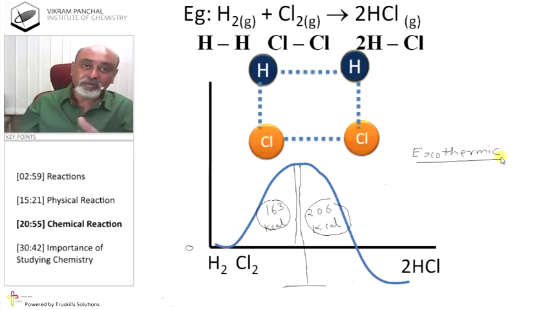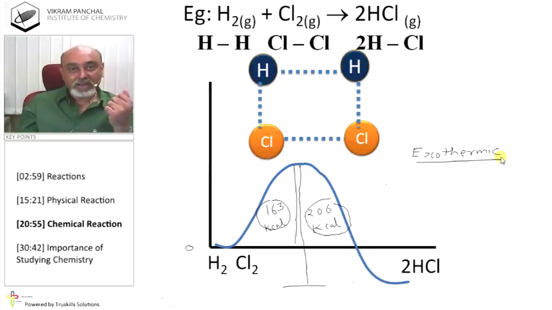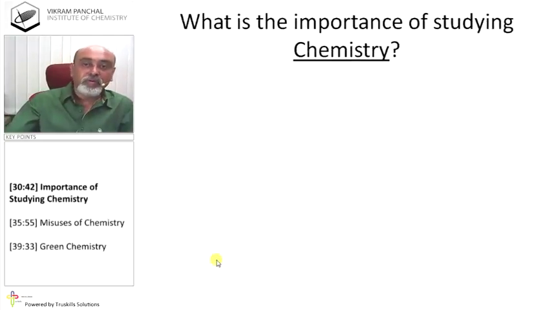And in endothermic reaction, it is the other way. Energy released during bond formation is always less than energy required for breaking of bonds. So we have two types of chemical reactions, endothermic reactions and exothermic reactions. Okay? Next. What is the importance of studying chemistry?